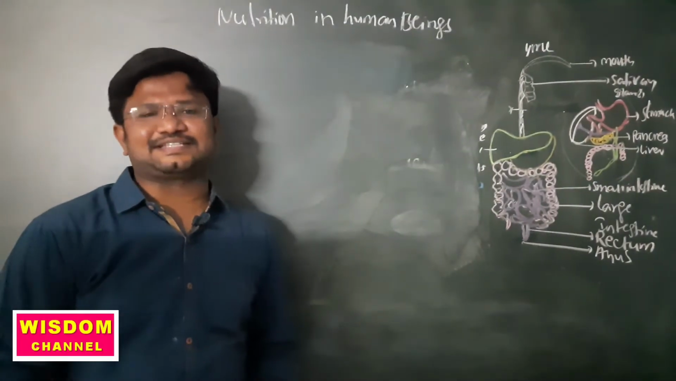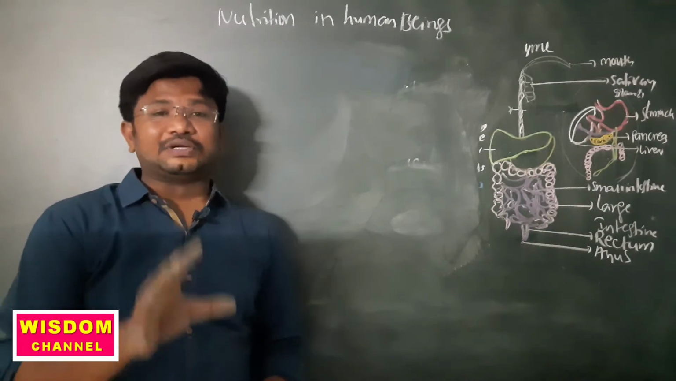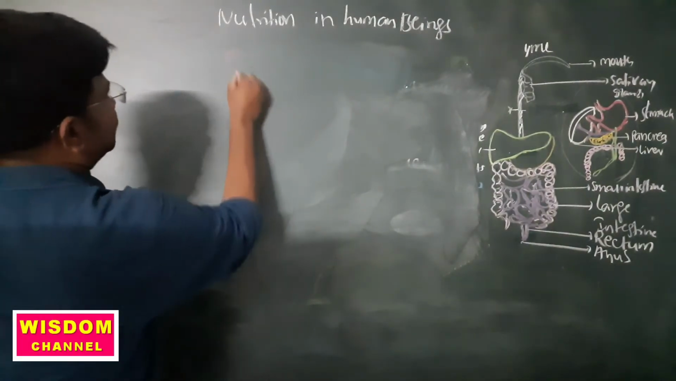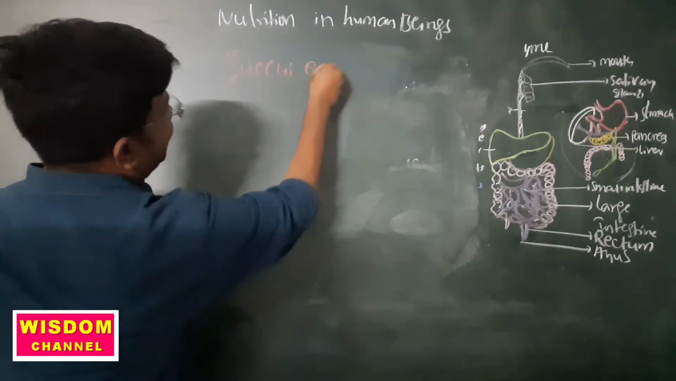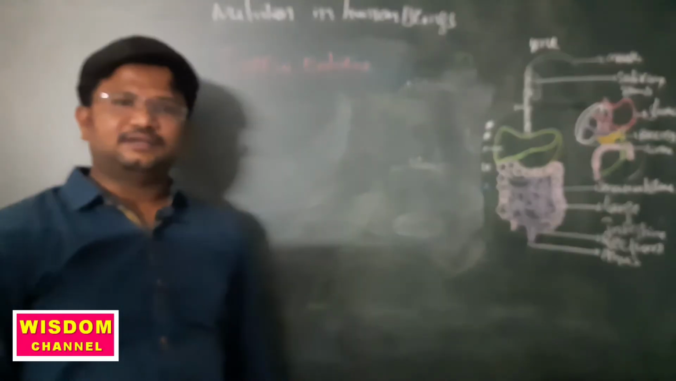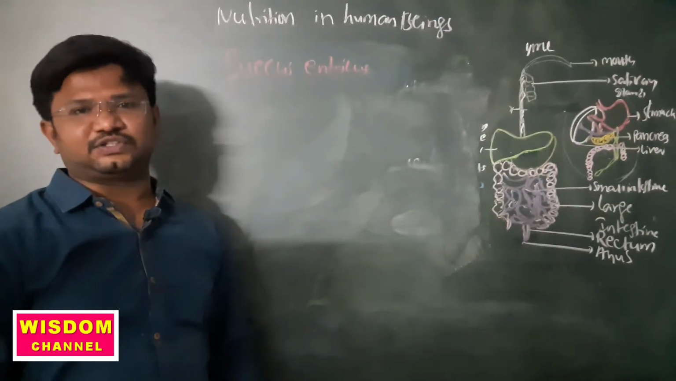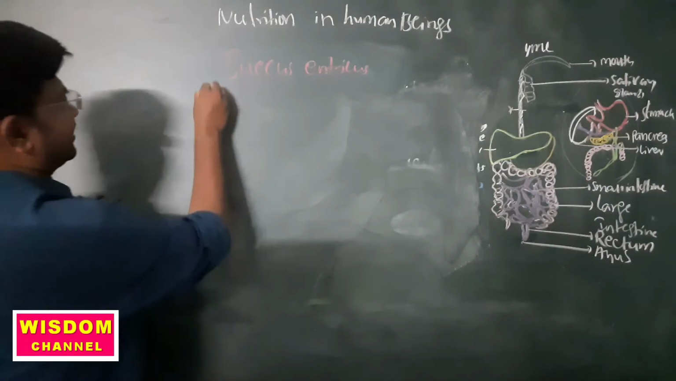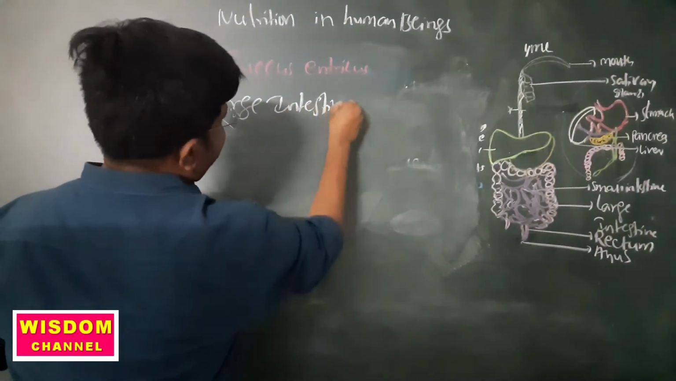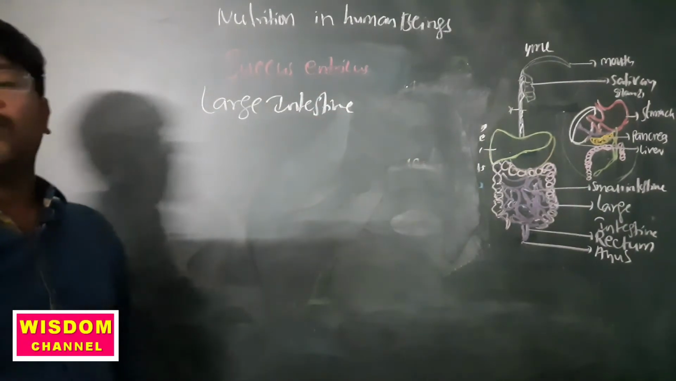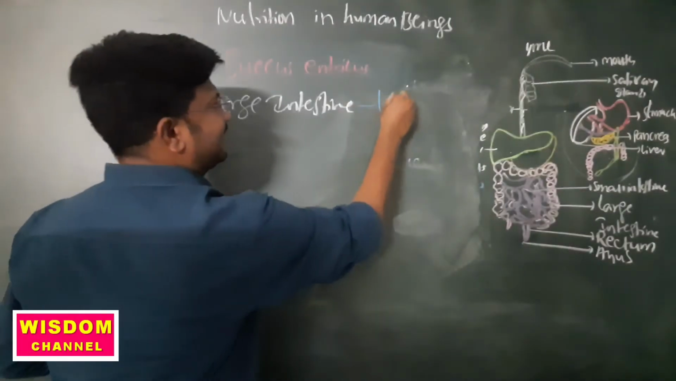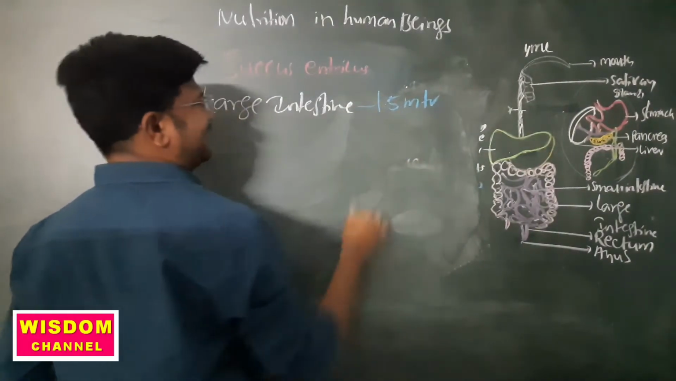So the small intestine releases one juice, that is the succus entericus, which helps in digestion of food. The remaining food enters into the large intestine. What is the length of this large intestine? That is 1.5 meters.